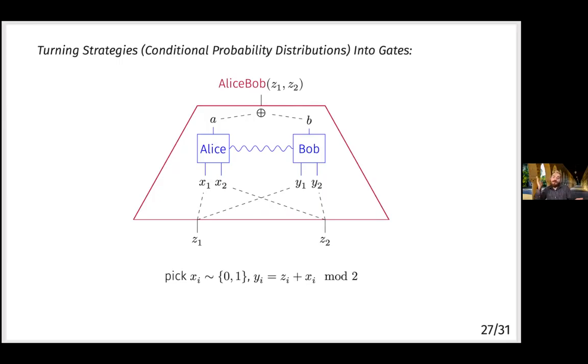And then we do kind of the opposite for the output. So to find the output of the gate, we just take A and B, the outputs of their correlation, and we add them mod 2. And that's the output of the Alice-Bob gate. And you can see that this has the property I mentioned, that they can simulate arbitrarily deep circuits of these